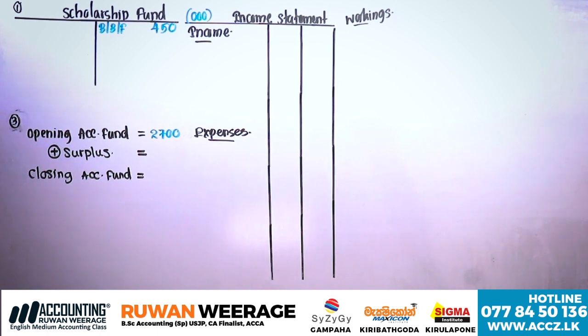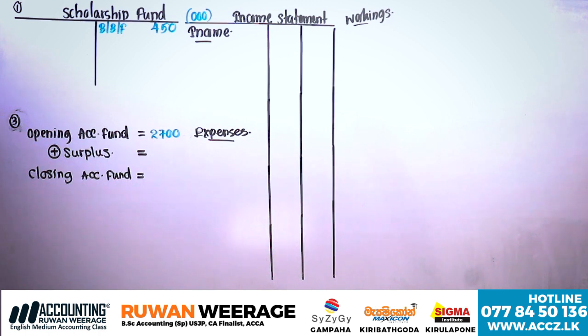Now we recorded the opening balances. Please tick the recorded opening balances. Now don't worry about the other balances. Coming to the receipt journal, starting from here. Now, first one given is subscription received.